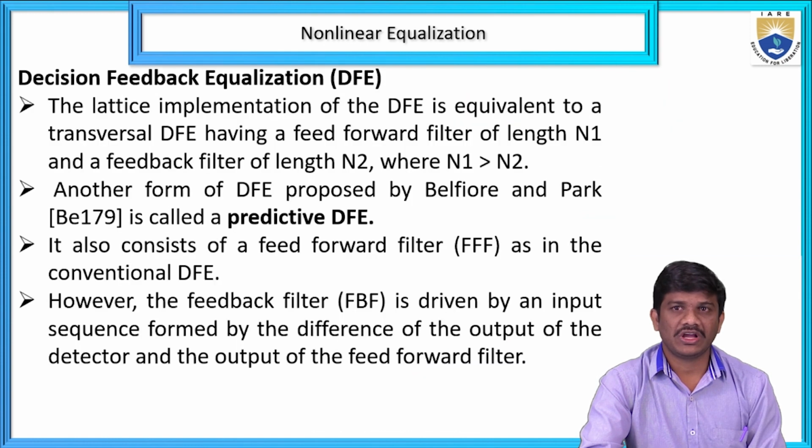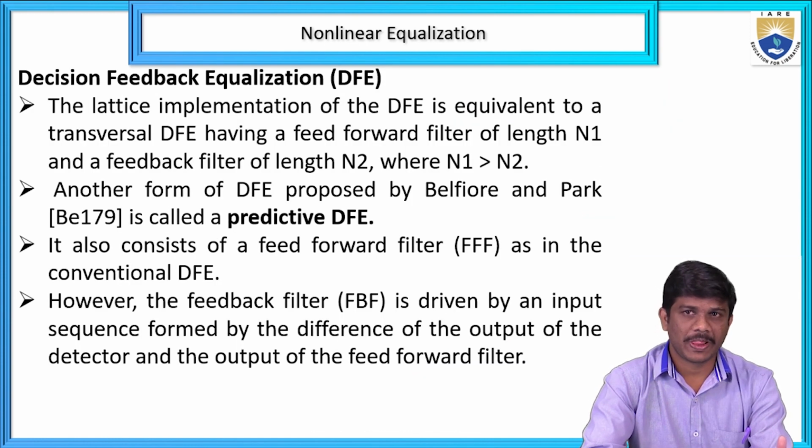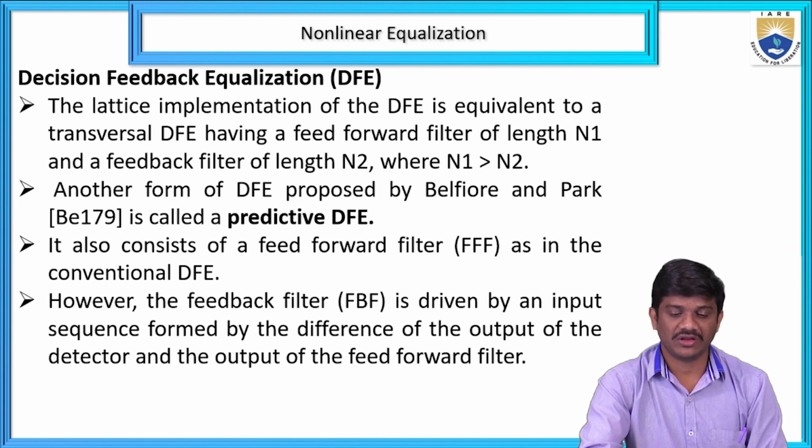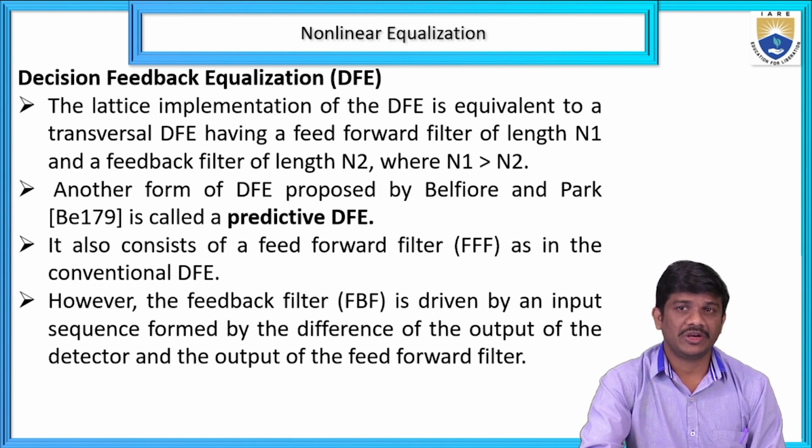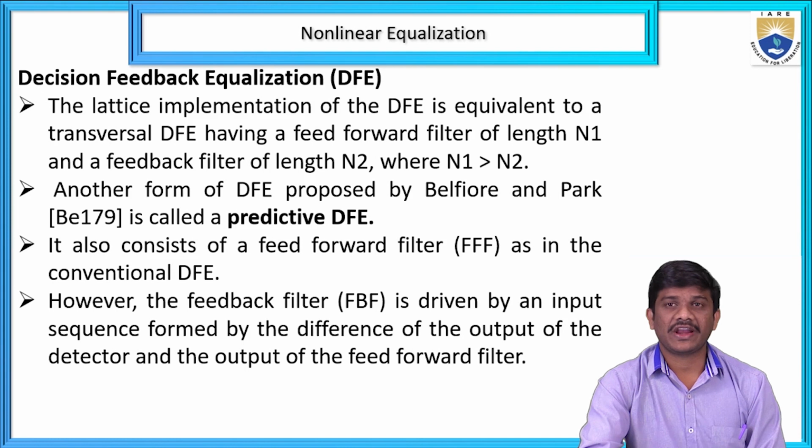Then we can move on to what will happen in that. What are the taps in the lattice implementation? Okay, in the lattice implementation, the decision feedback equalizer has length N2, where N1 is greater than N2. Another decision feedback filter proposed by Belfiore and Park is called the predictive decision feedback equalizer. Okay, this is another form.